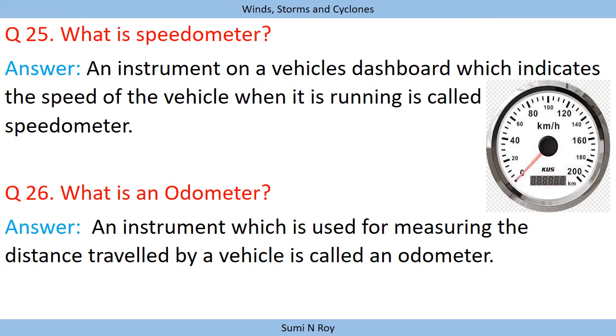Next question is, what is a speedometer? An instrument on a vehicle's dashboard which indicates the speed of a vehicle when it is running is called a speedometer. Next is, what is an odometer? An instrument which is used for measuring the distance traveled by a car is called an odometer.